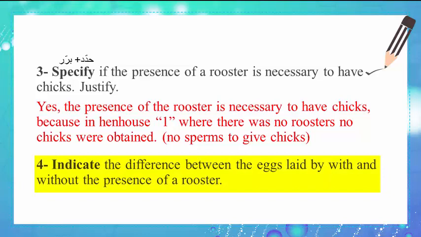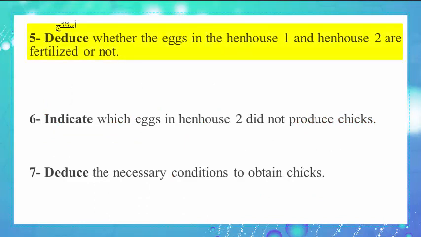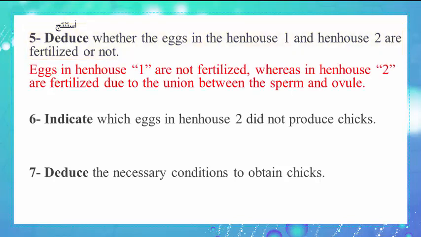Number 4. Indicate the difference between the eggs laid with and without the presence of a rooster. The eggs laid with the presence of rooster are able to give chicks, while the eggs without rooster are not able to give chicks. Number 5. Deduce whether the eggs in the hen house 1 and hen house 2 are fertilized or not. Eggs in hen house 1 are not fertilized, whereas in hen house 2 they are fertilized due to the union between the sperm and the ovule.